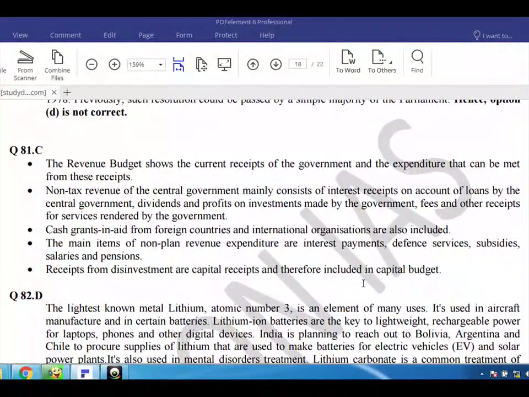The main items of non-plan revenue expenditure are interest payments, defense services, subsidies, salaries and pensions. Receipts from this investment are capital receipts and therefore included in the capital budget.